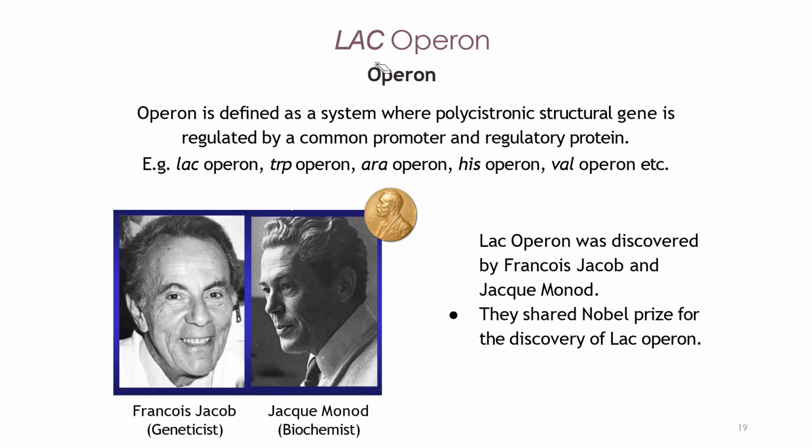Next one. So the lac operon was given by these scientists, Francois Jacob and Jacques Monod, who is a biochemist and geneticist. Operon is defined as a polycistronic gene regulated by a common promoter and regulatory protein. So remember this: it has a common promoter and a regulatory protein.